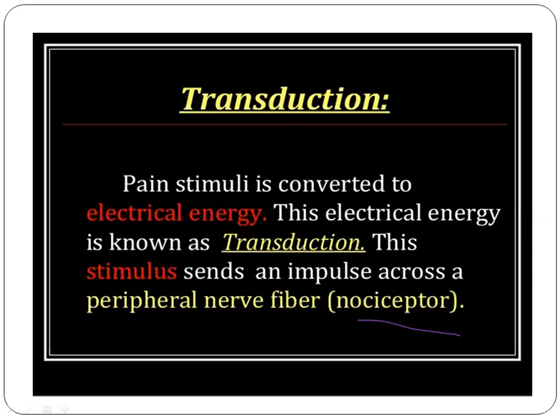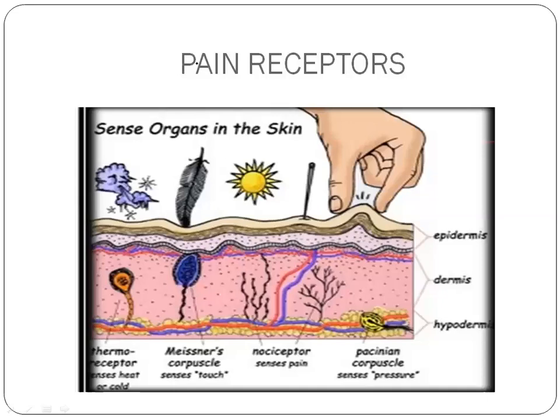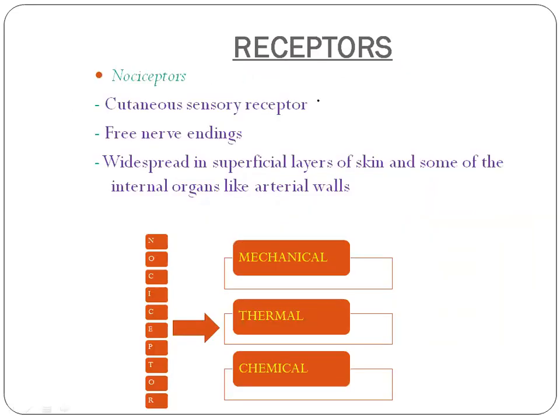Moving on to our next discussion, the nociceptors. Nociceptors are the pain receptors. Nociceptors are cutaneous sensory receptors which are free or naked nerve endings. Mostly all the sensory receptors are specialized, but these pain receptors, the nociceptors, are free nerve endings. They are not specialized nerve endings. So they are cutaneous sensory receptors having free nerve endings.